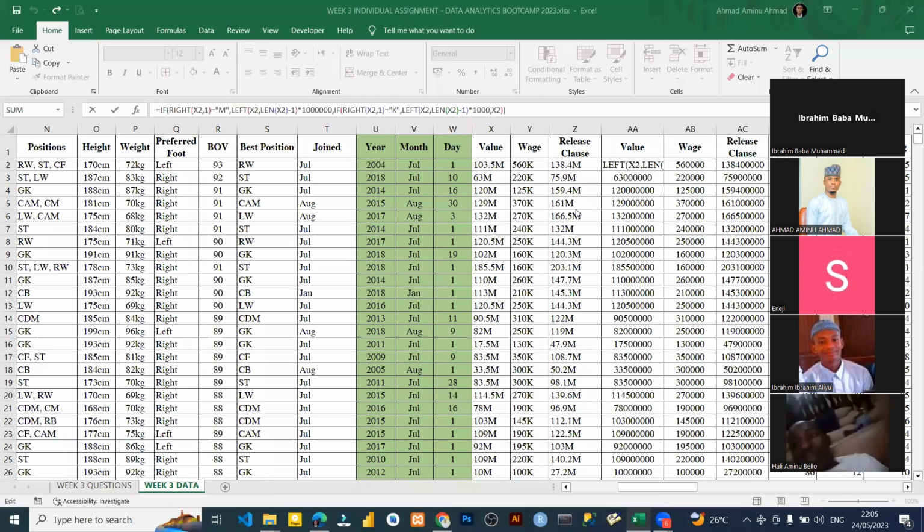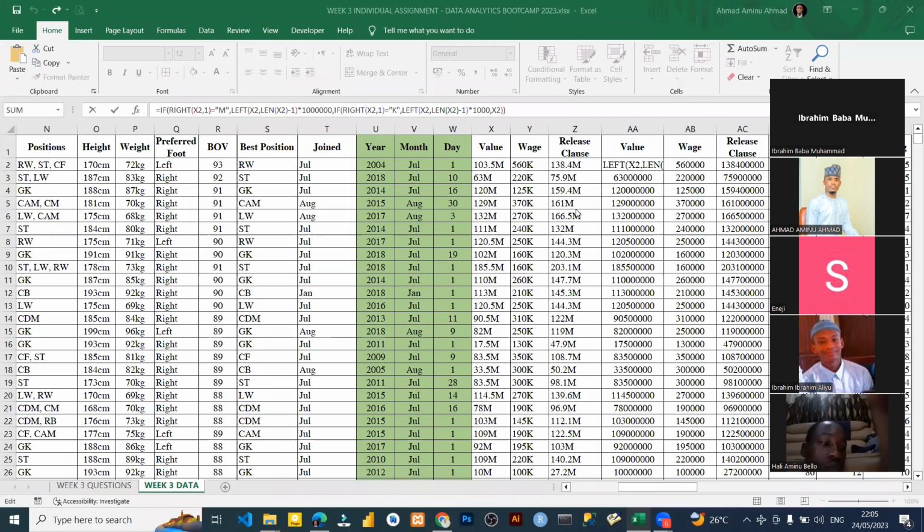Even if I didn't give you this question, what you did here, you must do it. Even if I didn't give you this question, you must do this as a data analyst. You must clean this data. You must remove that M and K. You must remove them and multiply with 1 million and 1,000. I want you to understand this, please.